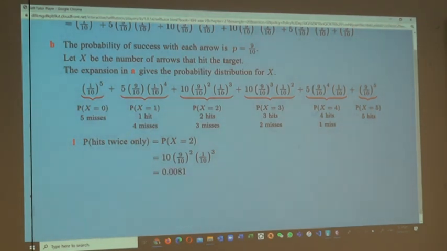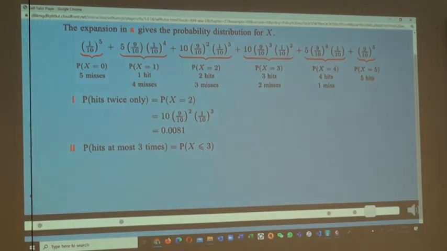0.0081. The probability that the archer hits the target at most 3 times is the probability that x is less than or equal to 3. To find this probability, we sum the probabilities for each individual value that is less than or equal to 3. This is the sum of the first 4 terms of the binomial expansion, which is approximately 0.0815.